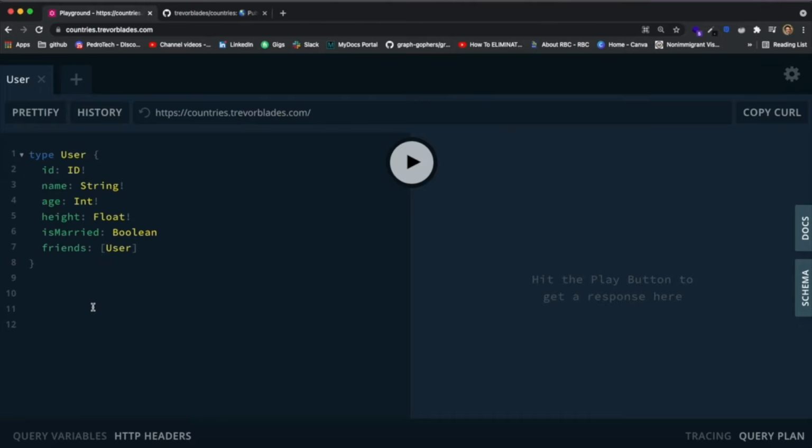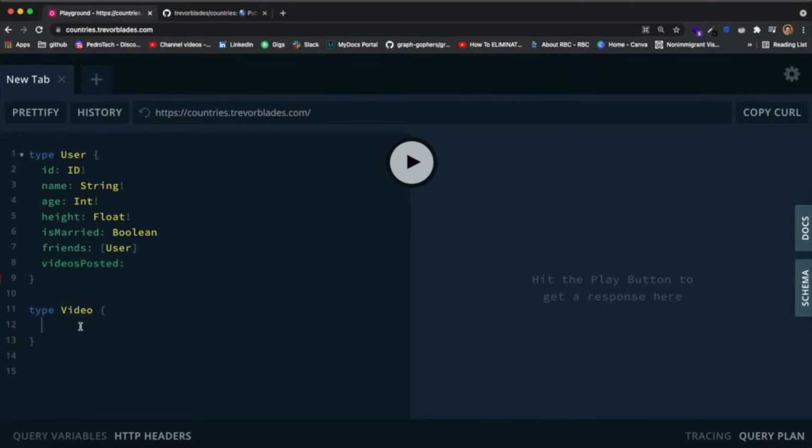So for example, we'll create here a type called video. And imagine that this is YouTube all of a sudden, and we have a social media where you have a user and you have videos that you post. So the user type might have over here a field called videos posted, and by the name of it, it should be a list of videos. So we need to define our video type.